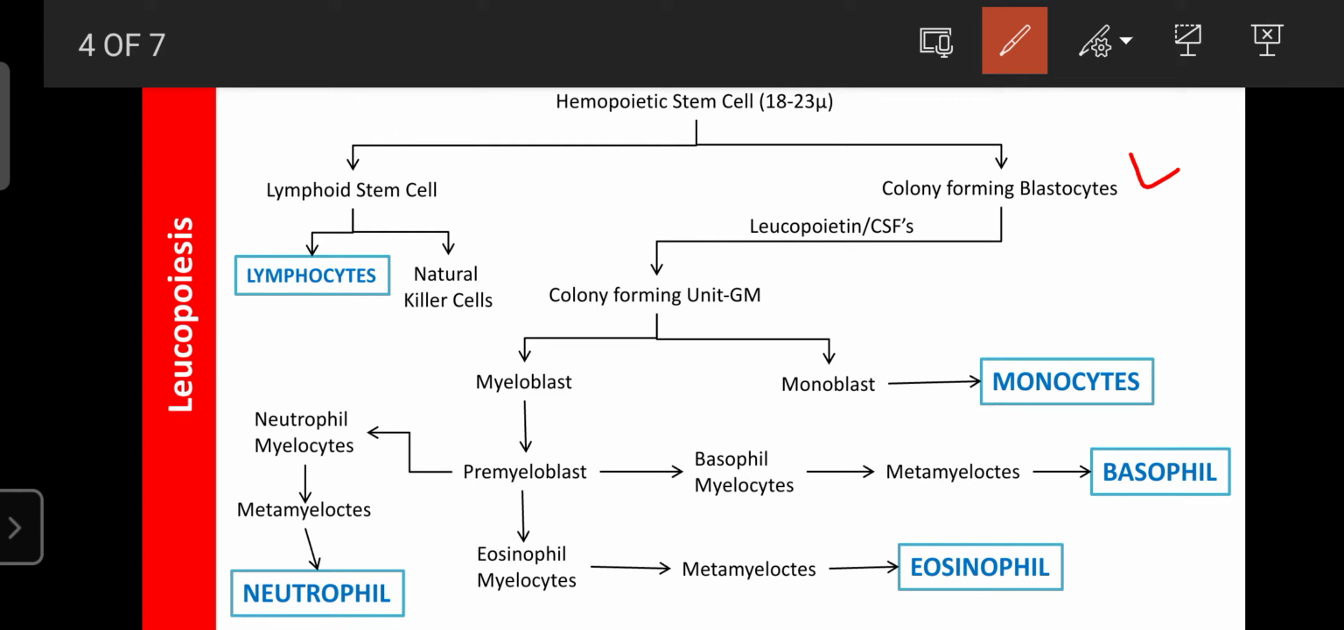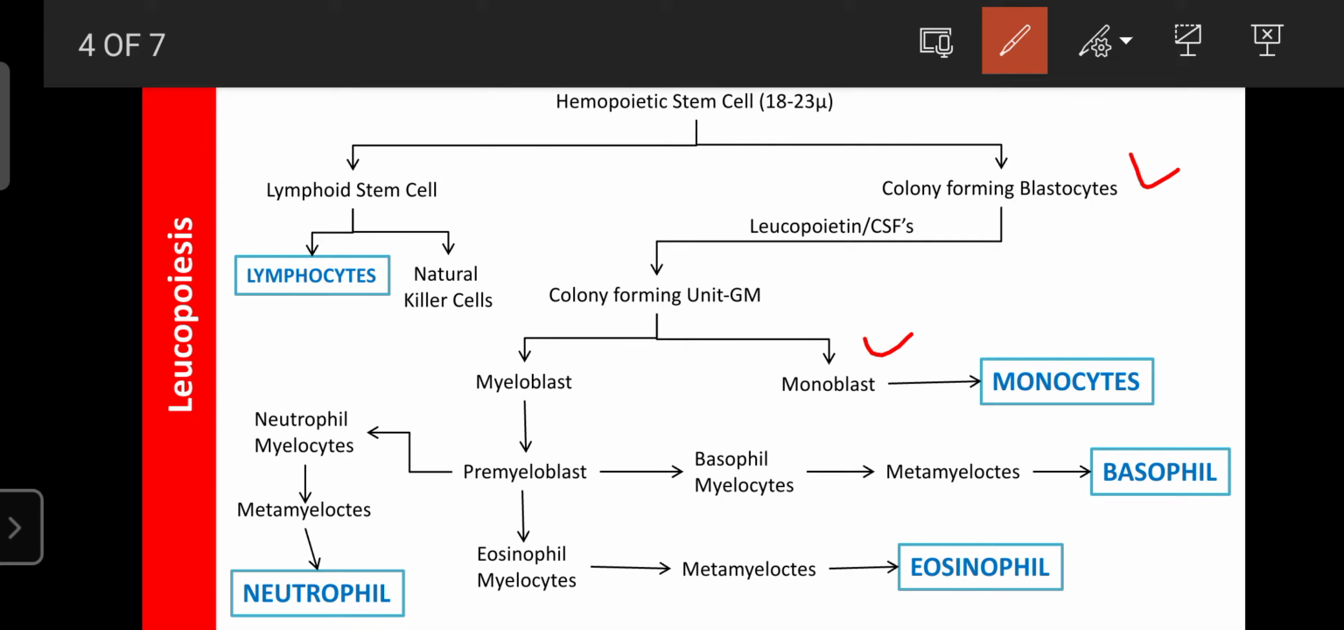GM. Then further, this colony forming unit for granulocytes and monocytes differentiates or grows into myeloblast and monoblast. So these cells, under the influence of the cytokines, interleukins, differentiate or grow into two types of cells. One is the myeloblast and another one is the monoblast.